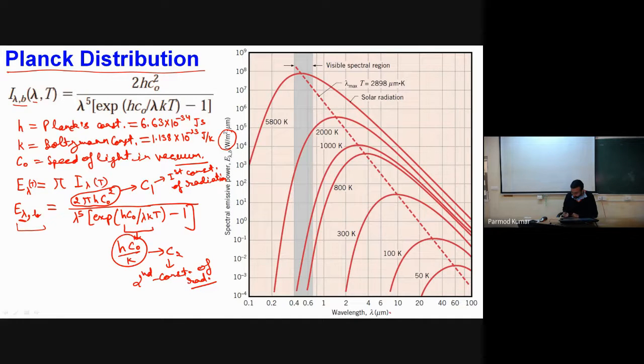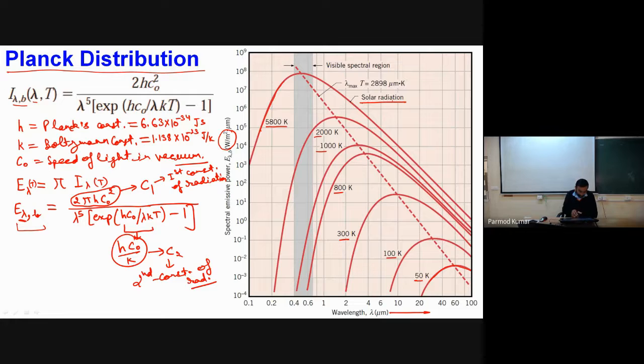Okay, and here we have different values of temperature. Along the abscissa we have wavelength, and on this we have plotted the different constant temperature lines. For example, this first line corresponds to 50 Kelvin, then 100 Kelvin, and we keep on increasing the temperature. The highest temperature we have marked over here is 5800 Kelvin, which is nothing but the temperature of the sun's surface, and the line corresponding to that we mark as our solar radiation.